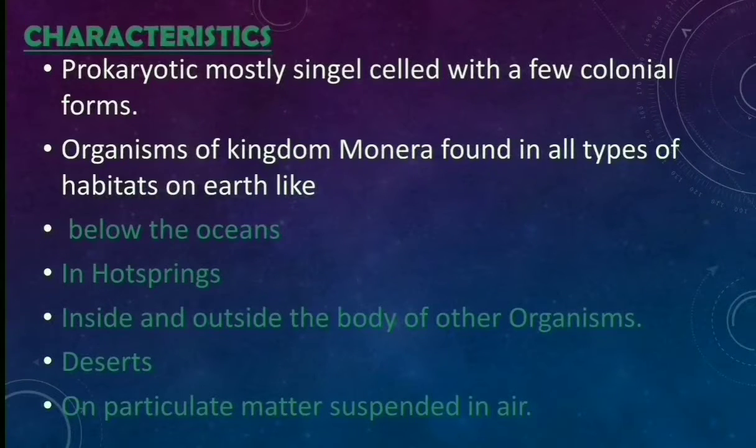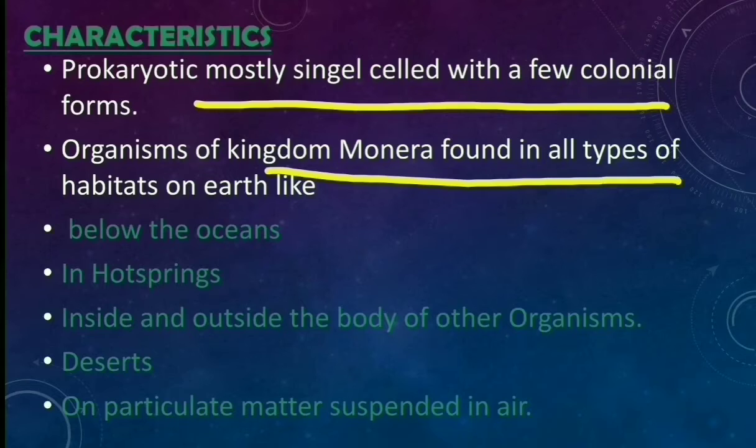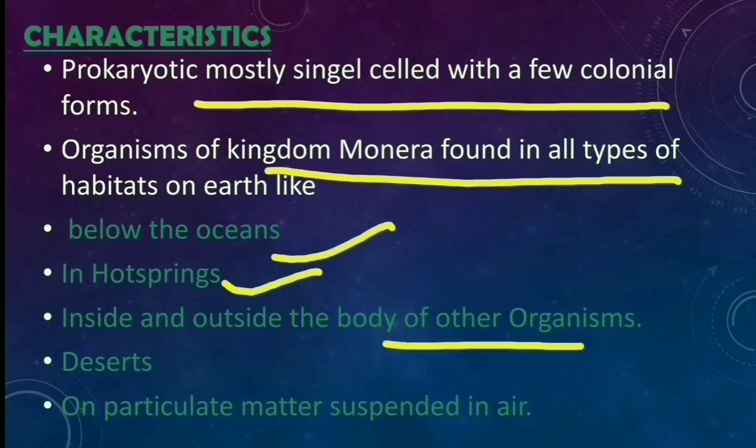Our next characteristic of kingdom Monera is that they are prokaryotic, mostly single-celled with a few colonial forms. Organisms of kingdom Monera are found in all types of habitats, like below oceans, in hot springs, inside and outside the body of other organisms, in deserts, or on particulate matter suspended in air.